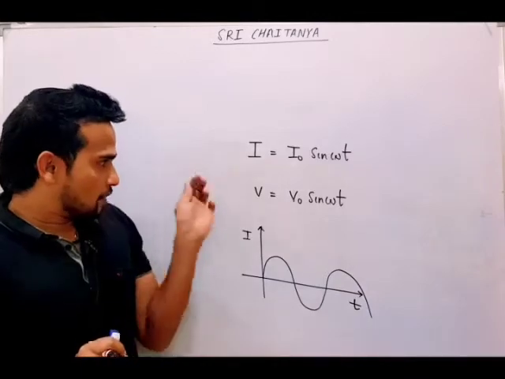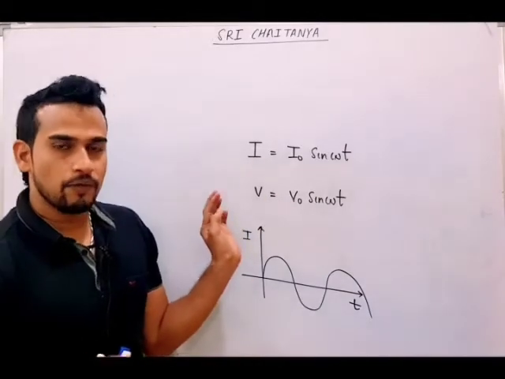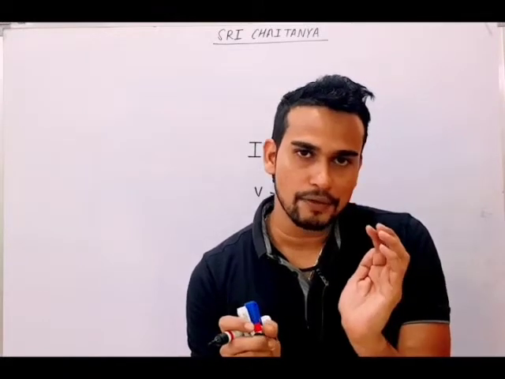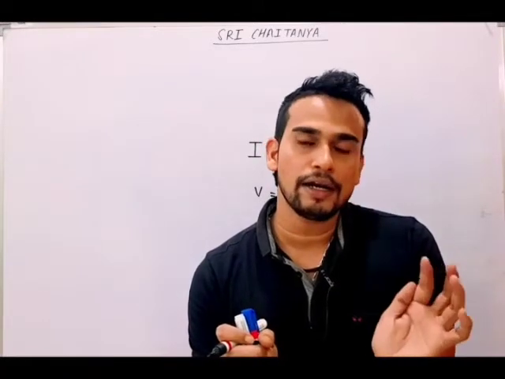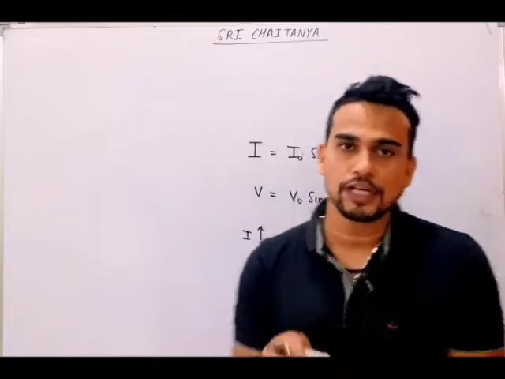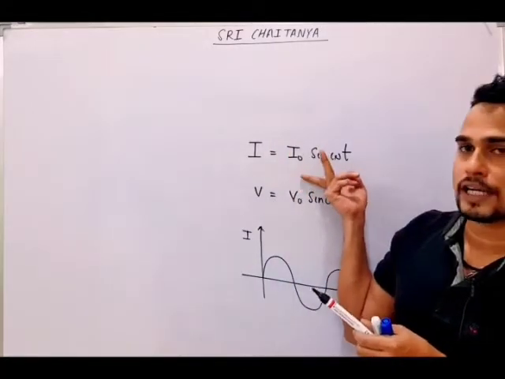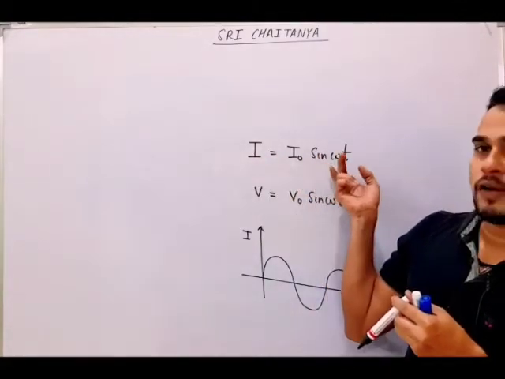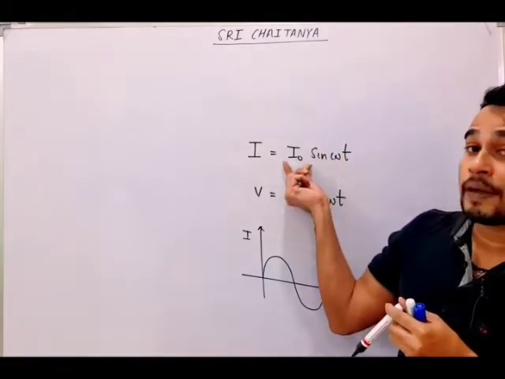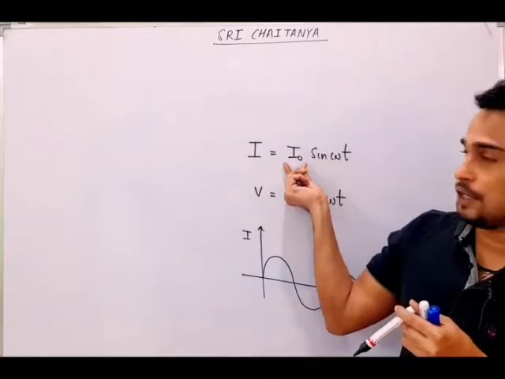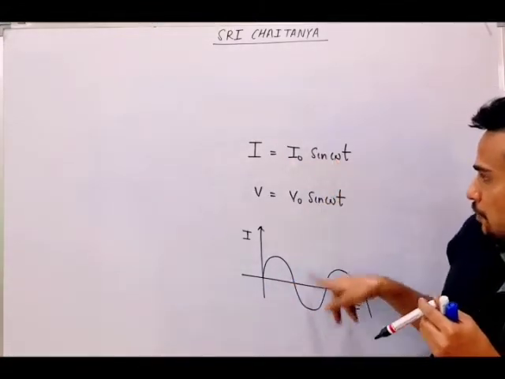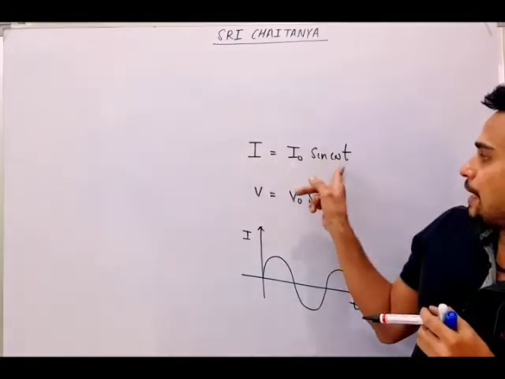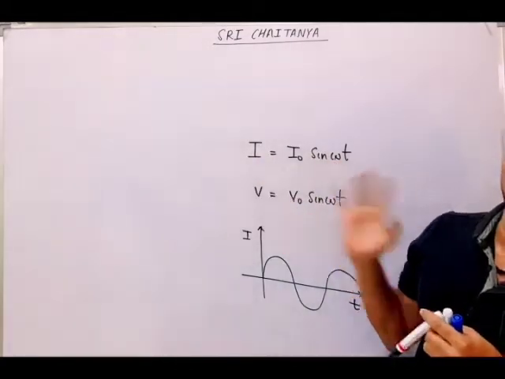Now we will talk about some important terms associated with it. There can be infinite types of alternating current, but all alternating current we don't have to study. We have to study only a specific type, that is our sinusoidal alternating current, I equal to I naught sine omega t. What is I naught? Peak current, maximum current. What is omega? Since it will alternate, it will have frequency, so that is omega here. And I represents current at any time t. Same we can write for voltage also.